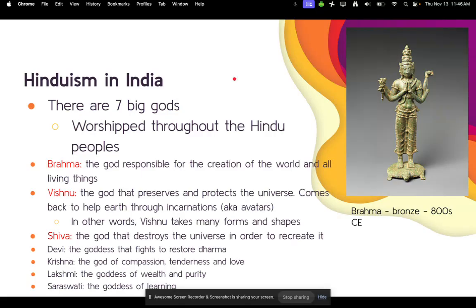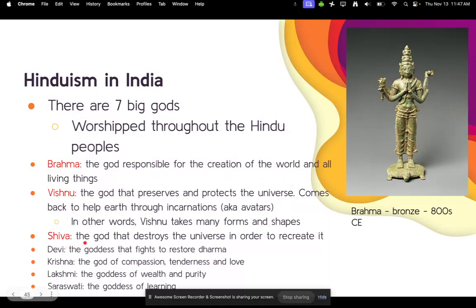There are seven big gods in Hinduism, and they are worshipped throughout the Hindu peoples. The first one is Brahma, the god responsible for the creation of the world and all living things. Vishnu is the god that preserves and protects the universe and comes back to help Earth through incarnations, also known as avatars. Avatars don't have just one specific shape that the gods come to Earth in. The gods take on many forms and shapes. The video will explain more.